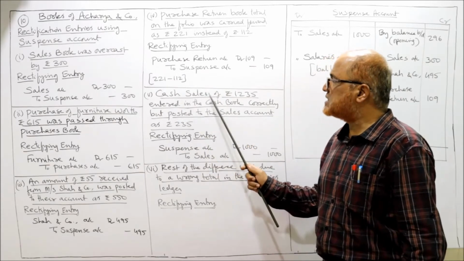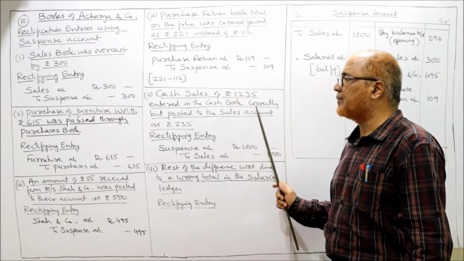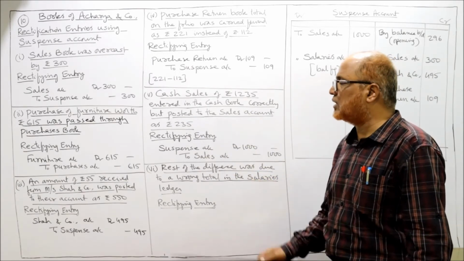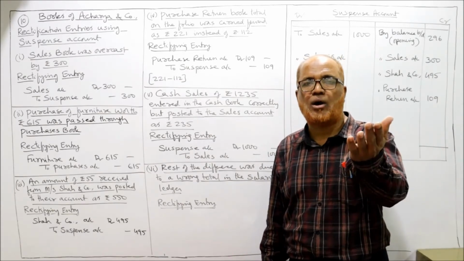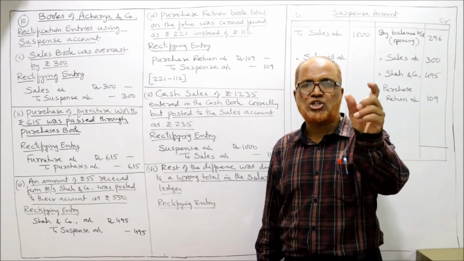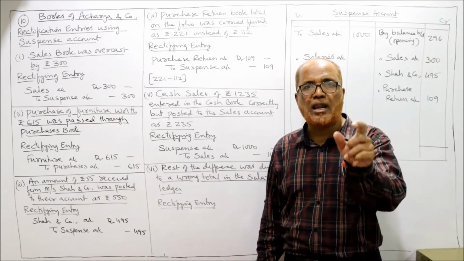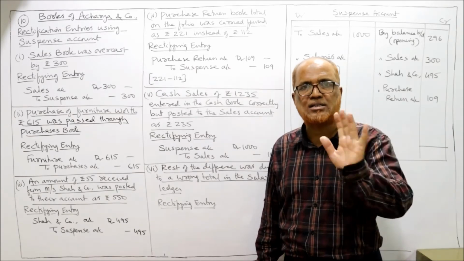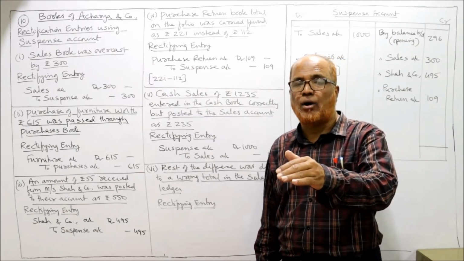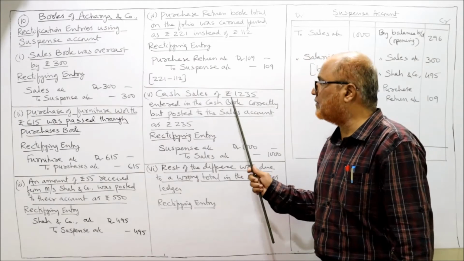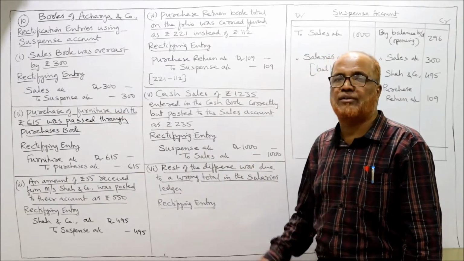Last, next one. Cash sales of rupees 1,235 entered in the cash book correctly, but posted to the sales account as 235. The entry for cash sales is cash account debit to sales account. So cash account should be debited, sales account should be credited. There is no error in cash account. Cash account was correctly debited by 1,235. But sales account was not credited by 1,235. Sales account by mistake was credited only by 235.